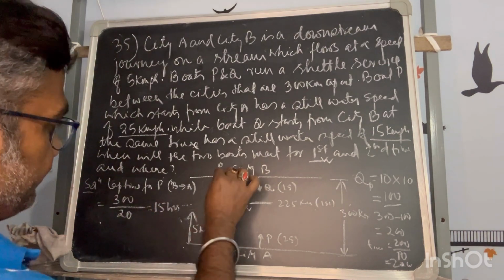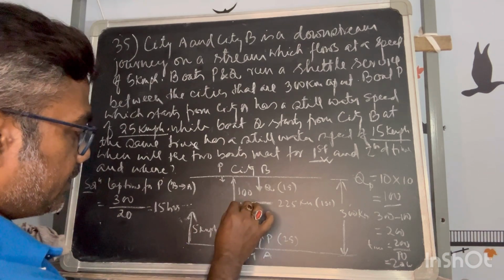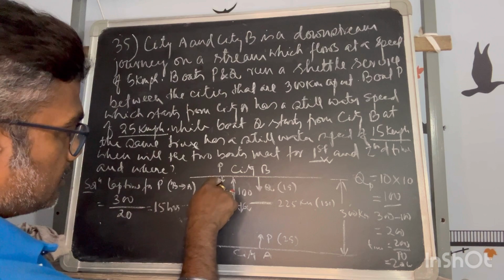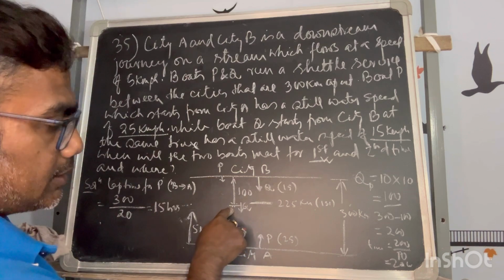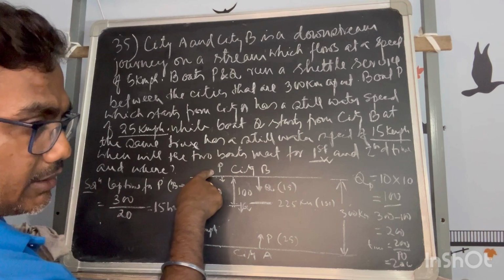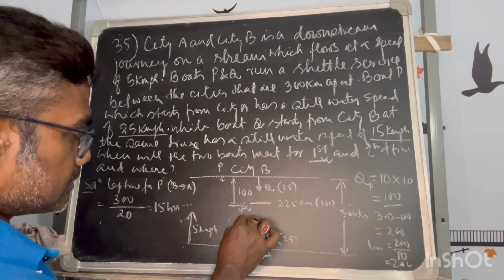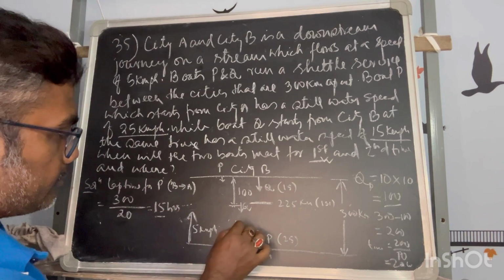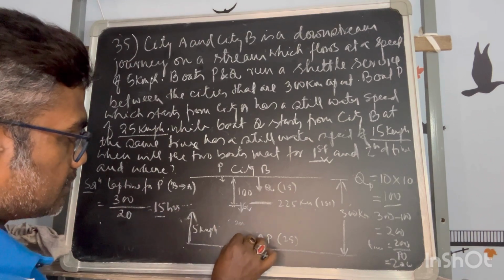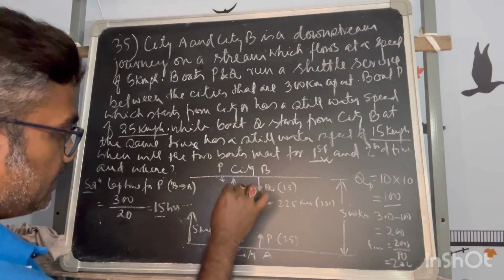So P can reach in 15 hours and Q will take another 20 hours. So this is less than 20 hours, so that means Q will not be able to reach bank A when P will cross him.